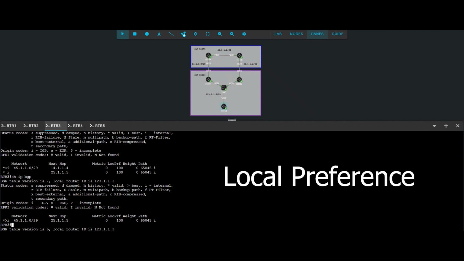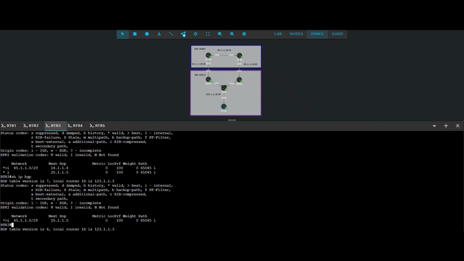Local preference is applied on the gateway routers within an autonomous system. Routes received by the gateways will be advertised into the autonomous system with a local preference value set higher than the default of 100. This will place the decision-making solely within the autonomous system.